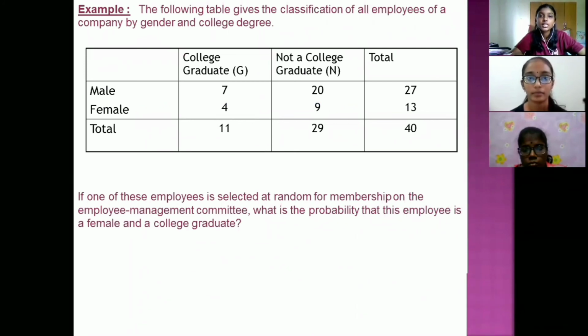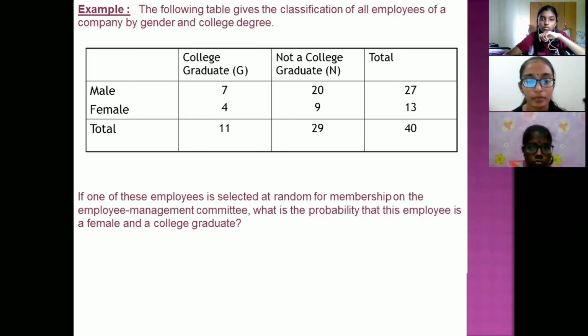The following table gives the classification of all employees of a company by gender and college degree. College graduates for male is 7 and not a college graduate also for male is 20. So in total we have 27 males, and for females we have 13: 4 college graduates and 9 not college graduates.